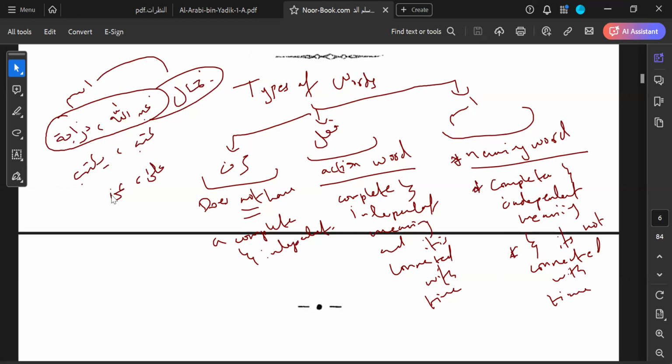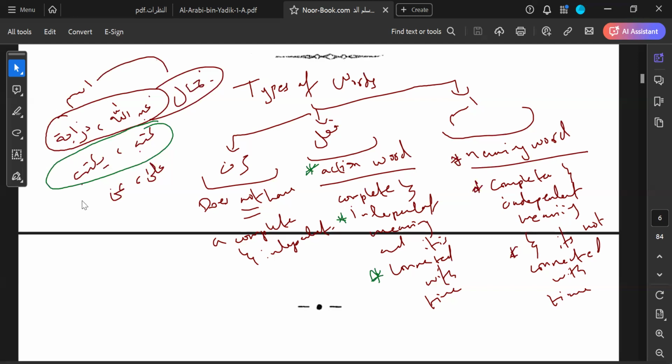Kataba, let's change the color here. Kataba, yaktubu. Number one, they're action words. Kataba, wrote. Yaktubu can be used for present or future, but they show an action. Also, they have a complete and independent meaning of their own. When I hear them, I understand something complete, and they are connected with time. Kataba shows past tense. Yaktubu, depending on its usage, can show present tense or future tense.